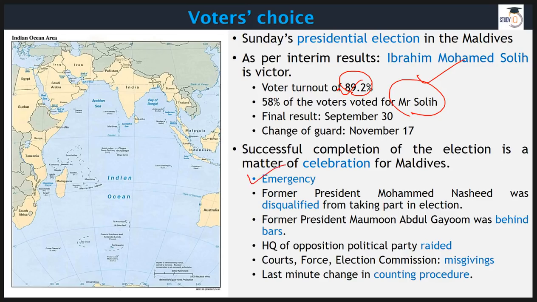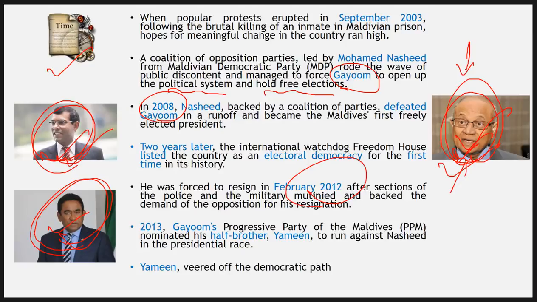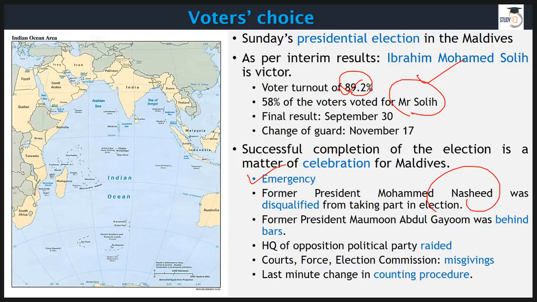Earlier this year, he implemented an emergency. This Nasheed, this person here, he's been in exile for a very long period of time now. He's in Sri Lanka at present. He's disqualified from taking part in the election because terrorism charges are applied on him.